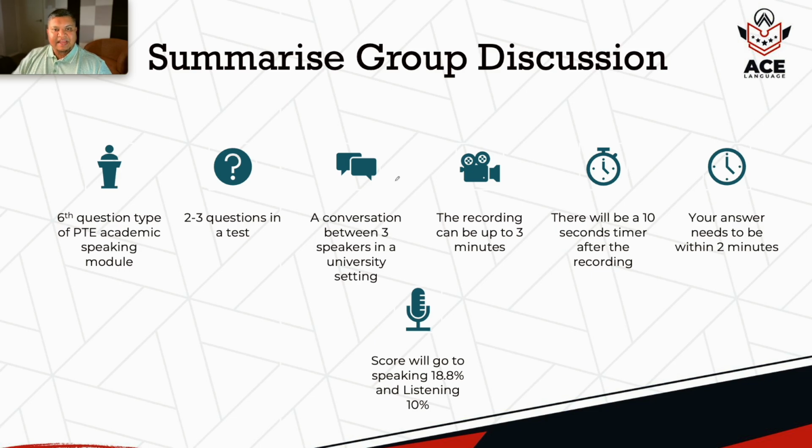Take a look at some of the facts. It's the 6th question type of your PTE Academic, both in speaking and the whole test. You'll get 2 to 3 questions like that in your PTE test. It will always be a conversation between 3 students. Remember, 3 students talking at university context. Out of the 3 students, you'll always get at least 2 female and a male, or 2 male and a female. It will not be all 3 females or all 3 males.